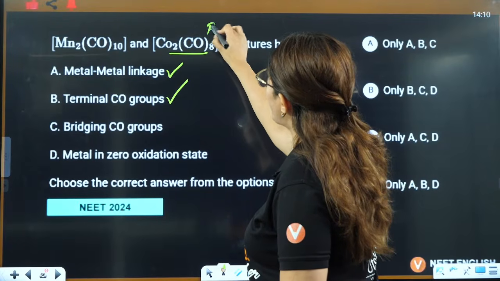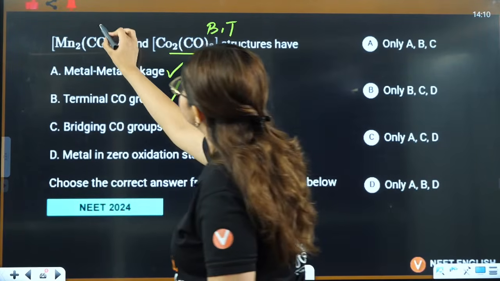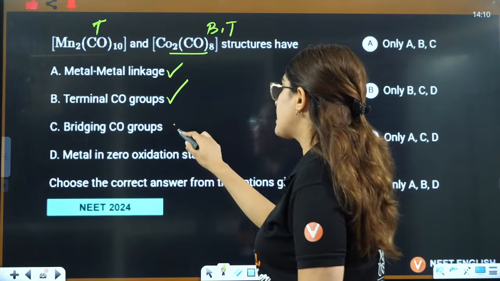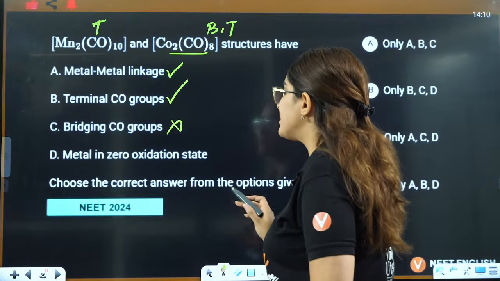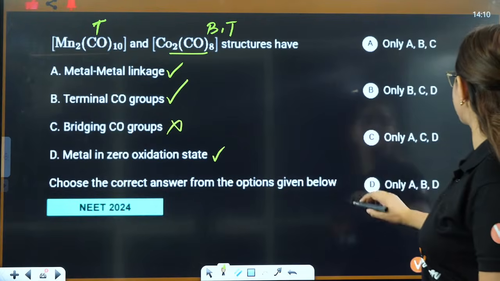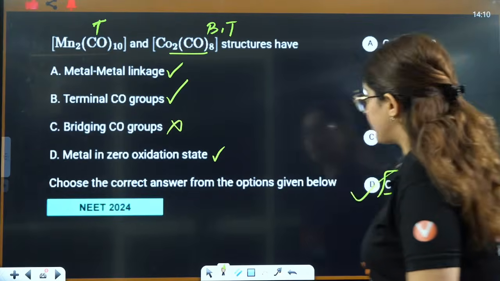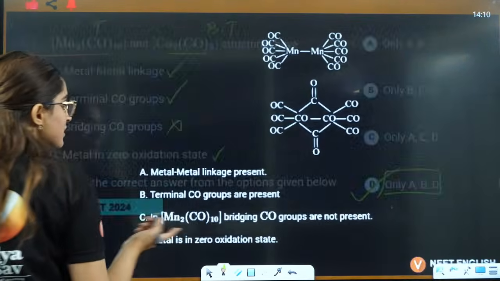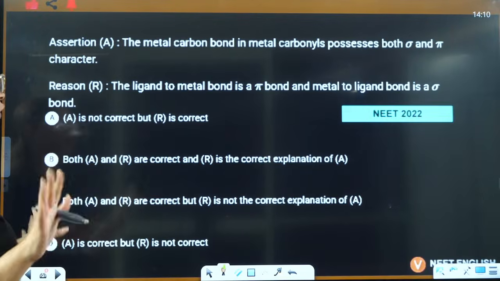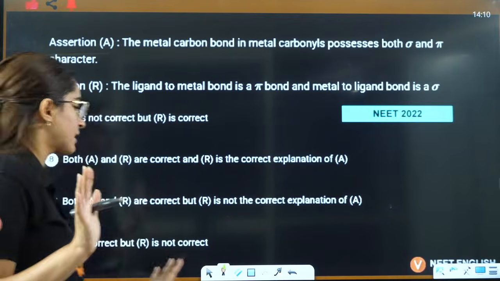This has bridging also and terminal also. This only has terminal carbonyl. So bridging carbonyl are not there in both. Metal in zero oxidation state is also in both. So A, B, D is there in both the cases. So D is the correct answer here. Right? So if you know the concept easily, you can do this within seconds.